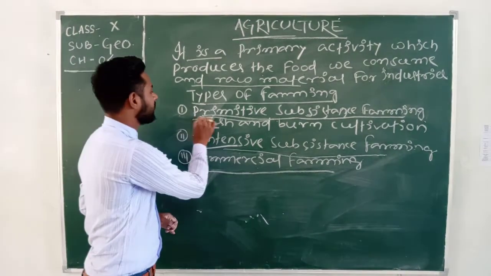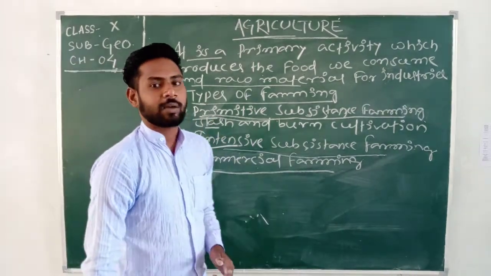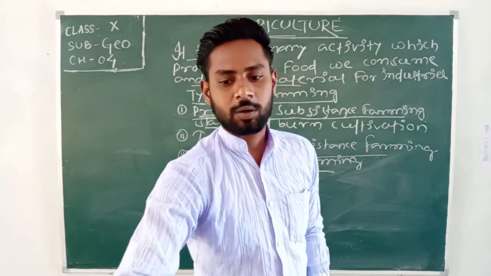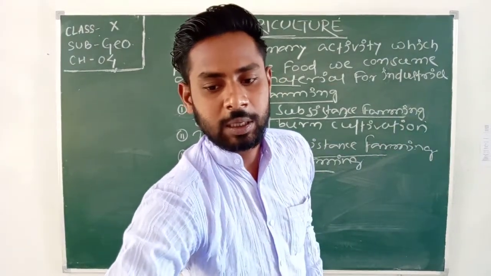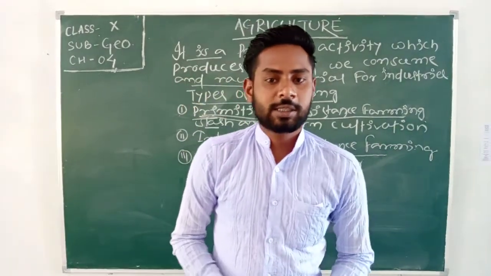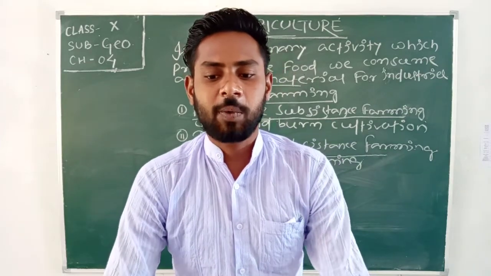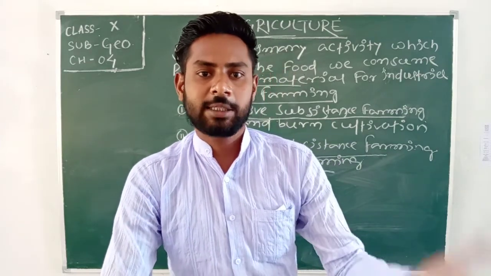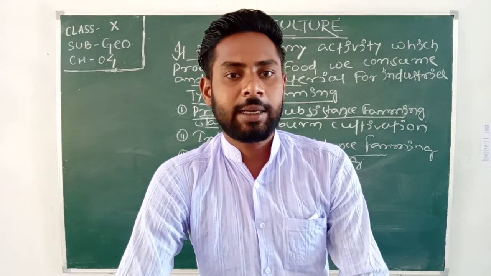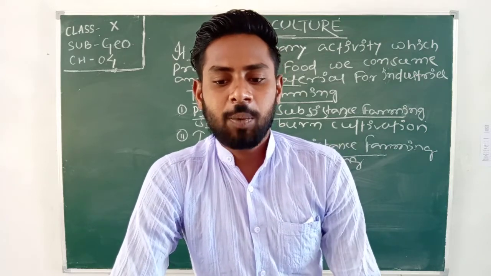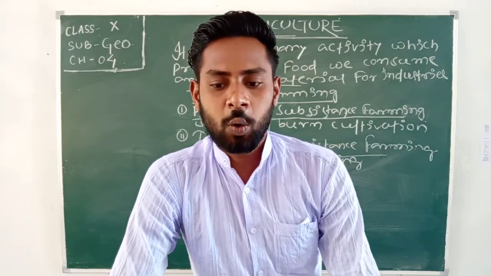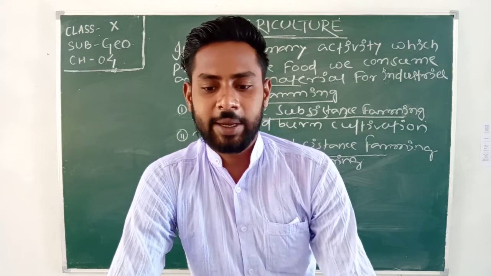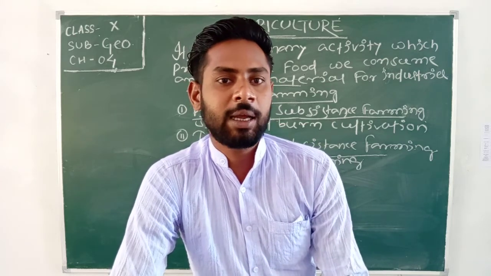So let's have a look at what primitive subsistence farming is. This type of farming is still practiced in a few regions of India. It is done with the help of primitive tools like the hoe, dao and digging sticks, and family community labor.